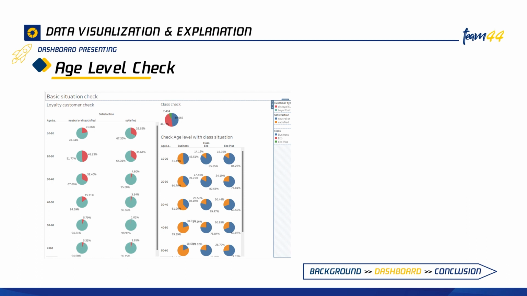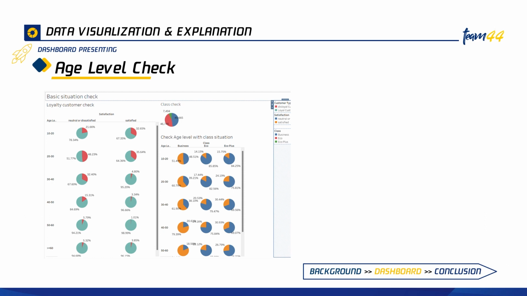So we checked the satisfaction level of each age group and found that from age 10 to 40, there are more disloyal customers. Except for this age range, most of them have turned into loyal customers. It might be due to the habits of people or great service for older age groups.